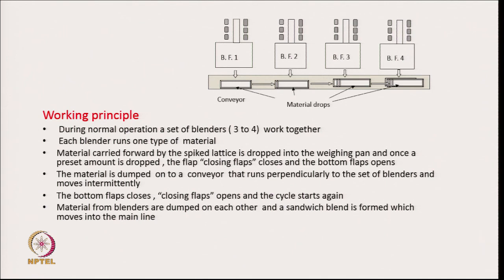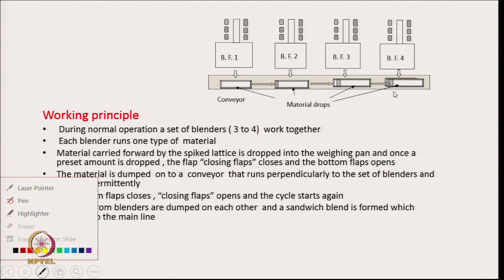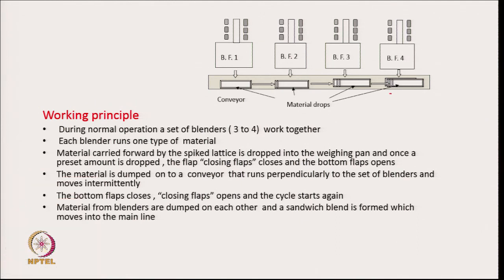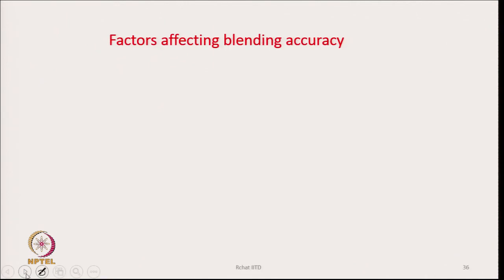So, you see by the time we go to this place, we have a sandwich blend. So, this layer goes here, this layer goes there, this layer goes there, and by the time here we have a small mixture of material coming from 4 different blenders, and then it is going to the main line for further processing.